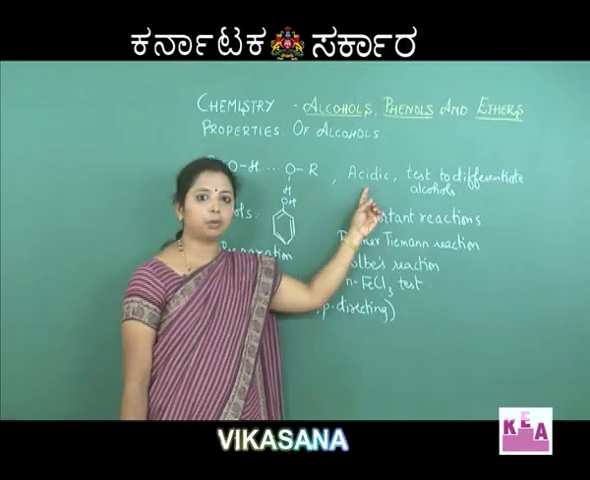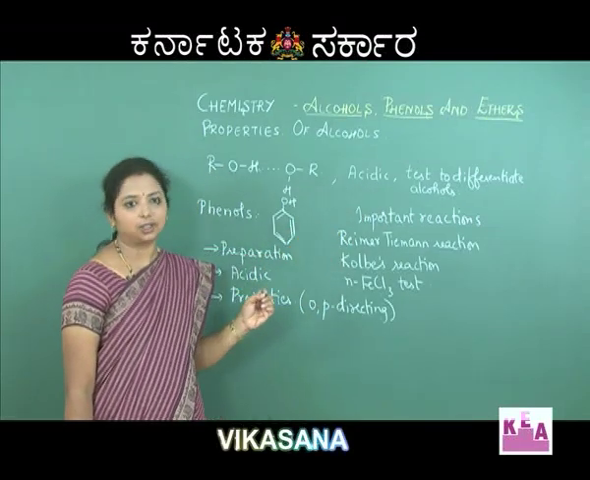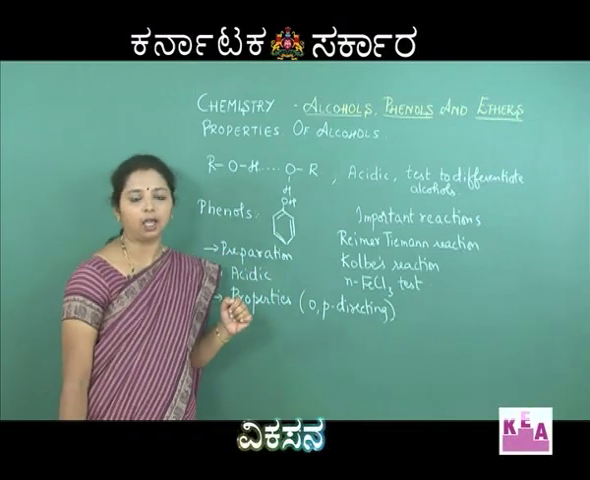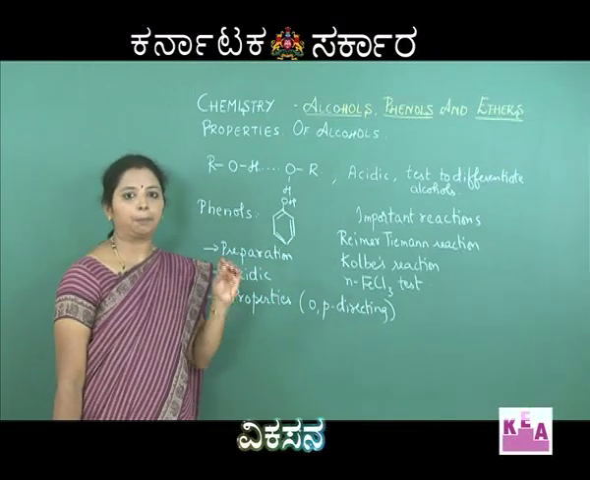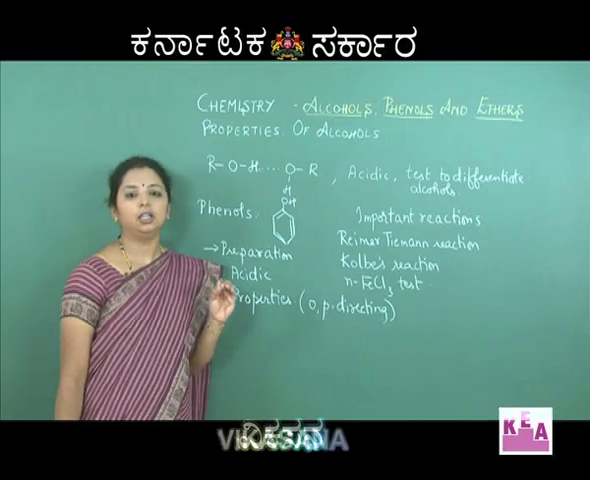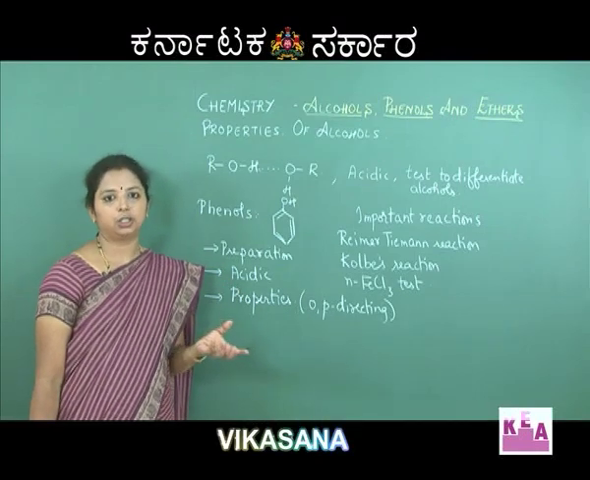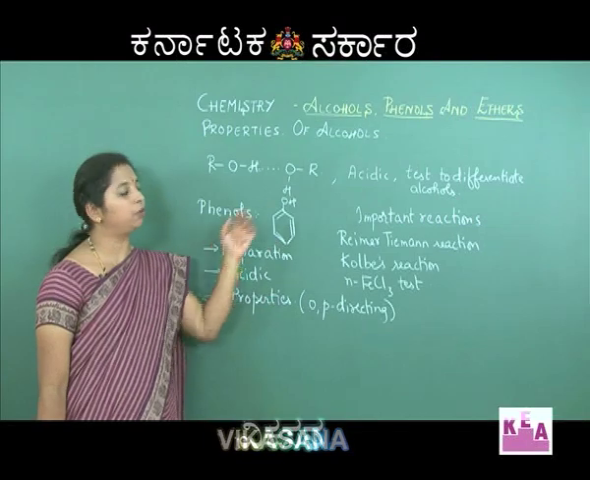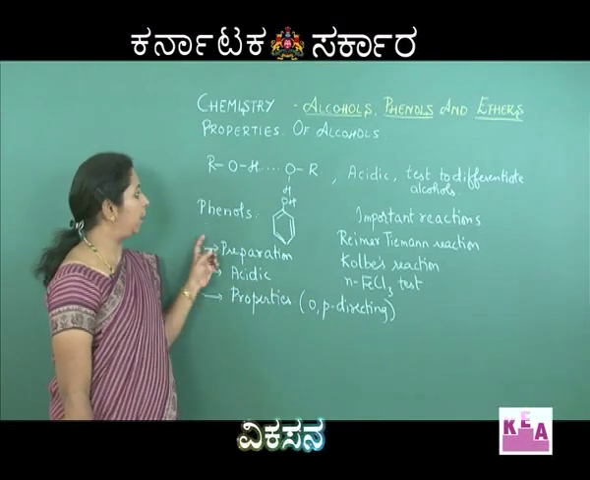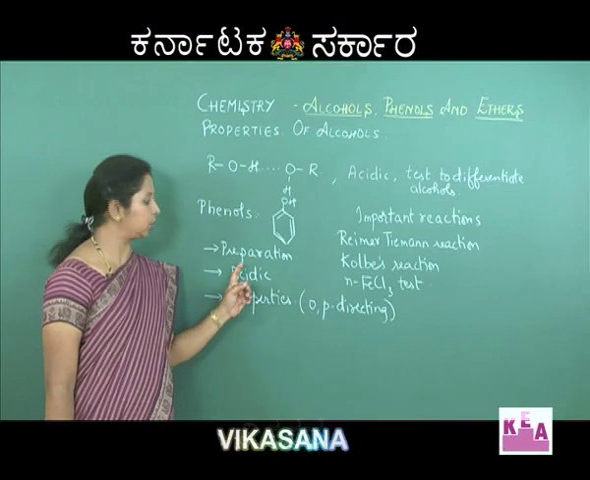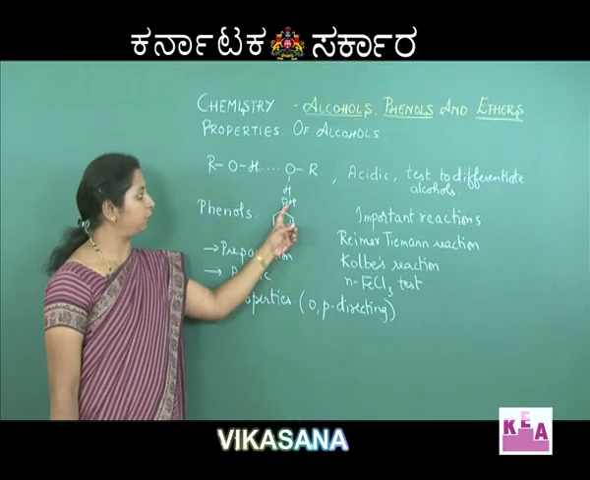We should also remember that the OH group is acidic in nature, and we should learn some of the tests for differentiating primary, secondary and tertiary alcohols. So, some tests like Lucas reagent test and oxidation reactions can be used to differentiate the alcohols. Apart from that, coming to phenols, we should learn the preparation and the acidic character of the phenol.